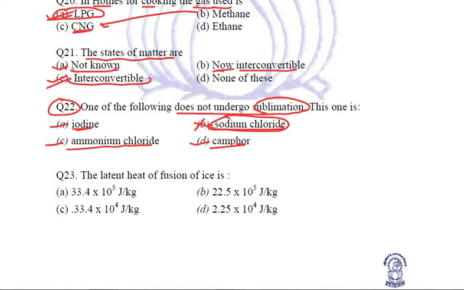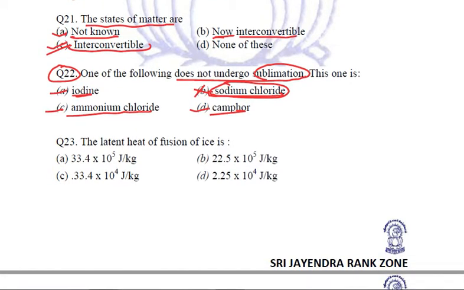Clear? Now the next question is the question for which I asked you people to carry your pens and registers, because when we were teaching, we have not discussed this, and if anybody of you knows the answer, very good, but if you don't, then in that case please note such questions. Note it down if you don't know already. The latent heat of fusion of ice, the value is 33.4 into 10 to the power 4 joule per kg, right? So C, 33.4 into 10 to the power 4 joule per kg.